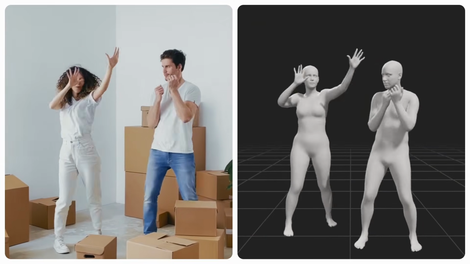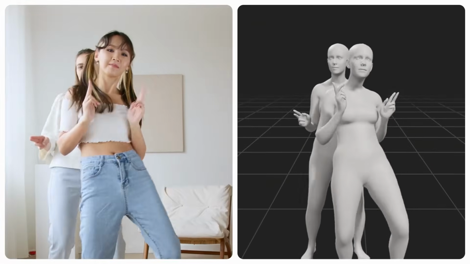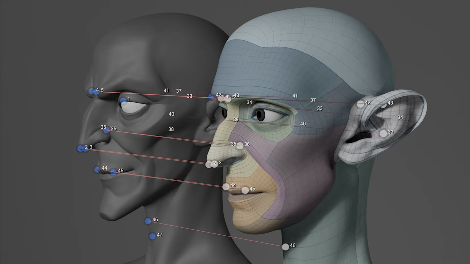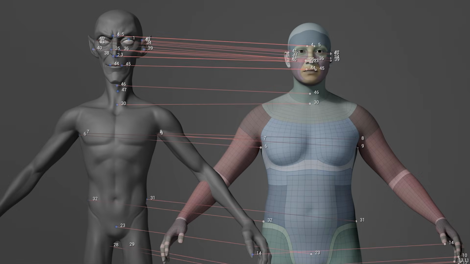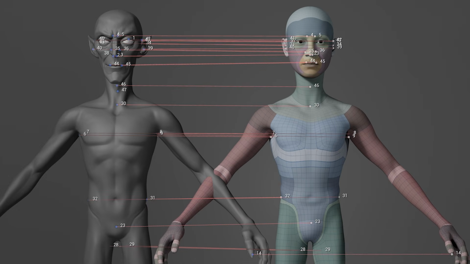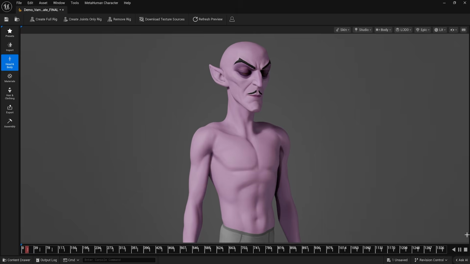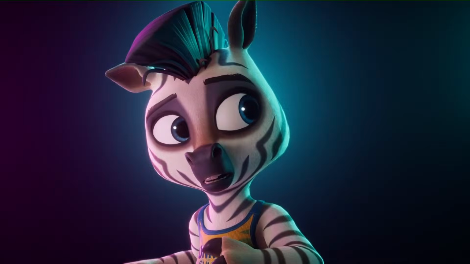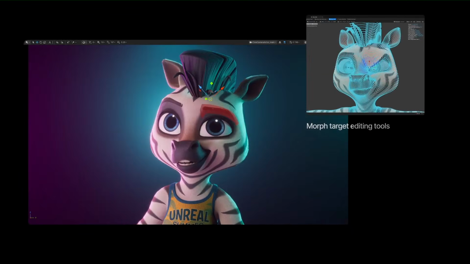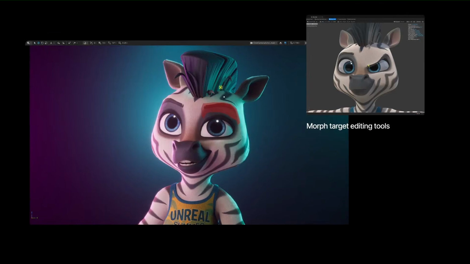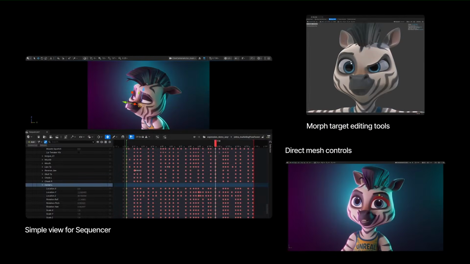Another interesting thing which is also here is the mesh to MetaHuman expansion, as artists can now transform almost any human mesh into fully rigged MetaHuman using a single workflow. And that in itself is pretty interesting. And for manipulating characters, there's a direct mesh control feature which is now available with Unreal Engine 5.8. This is still in experimental, and this allows creators to animate by manipulating character meshes directly.